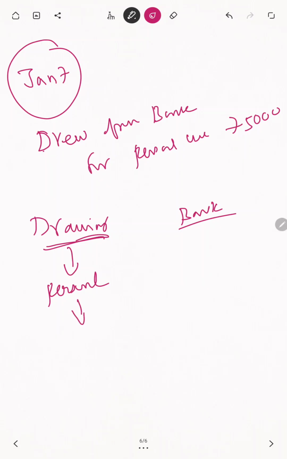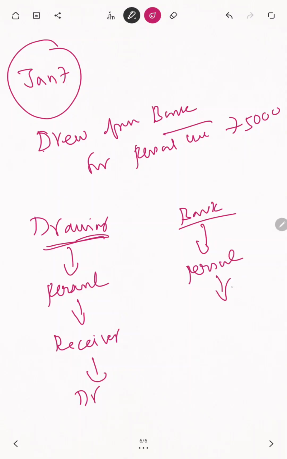Whenever a personal account term comes, you have to go for the rule: debit the receiver, credit the giver. If Sridhar is receiving the money, then it is debit. Then another one is what? That money is taken by Sridhar from the bank only. So no need to go for cash; from bank is clearly mentioned. Bank comes under what account? Personal account. Okay.